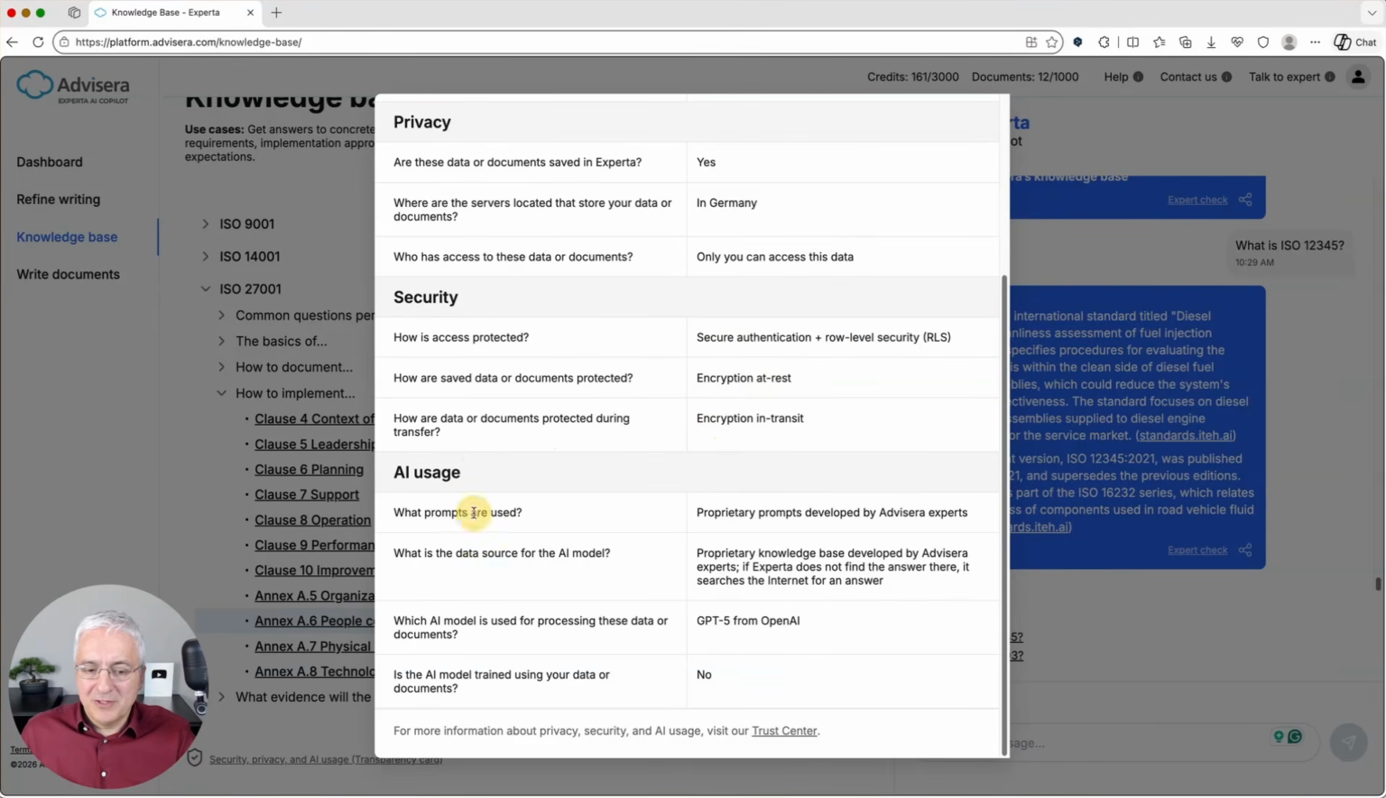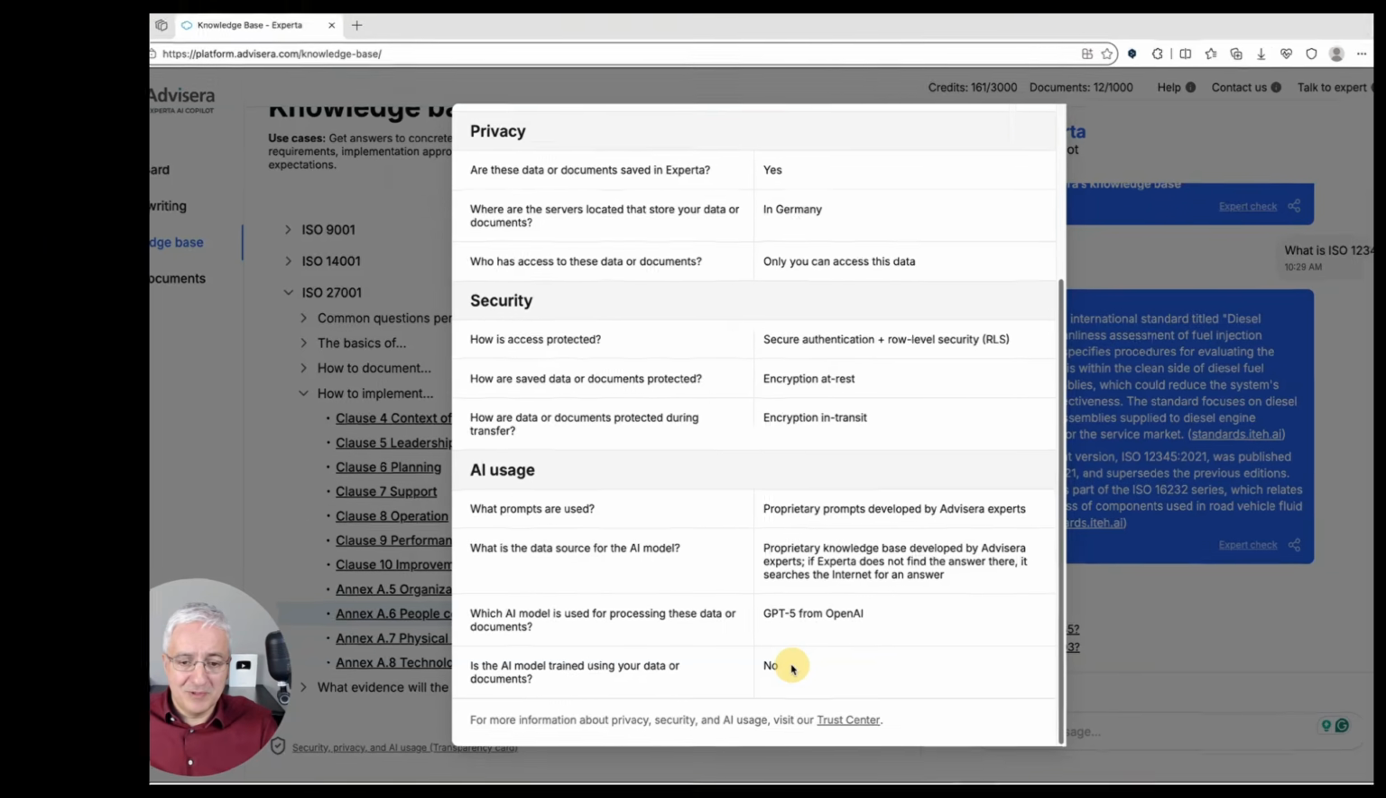And then it also explains how AI is used for this particular screen. So what kind of prompts are here? What is the data source? As I mentioned, this is the proprietary knowledge base developed by Advisera. And then which kind of AI model is used? And most importantly, whether the AI model is trained using the data that you entered. So of course the answer is no. Any kind of question, anything that you type in, will never be used by these AI companies to build their AI models. In other words, there is no danger that through AI your questions will be visible to some other people.